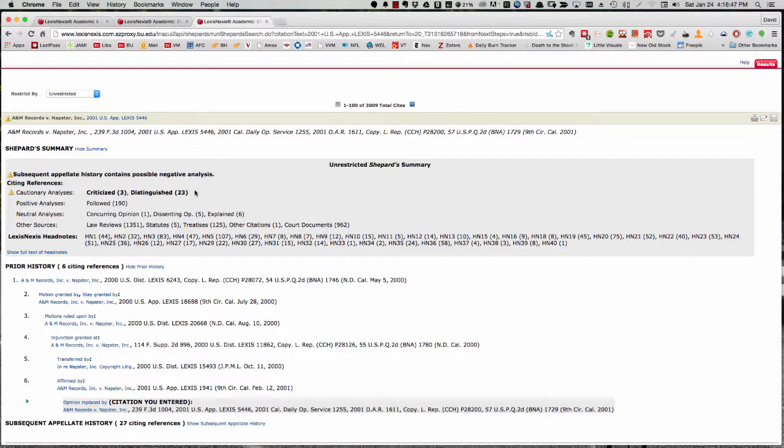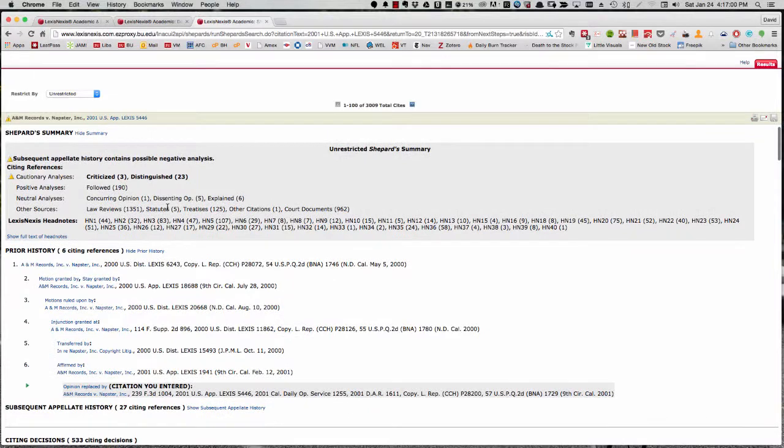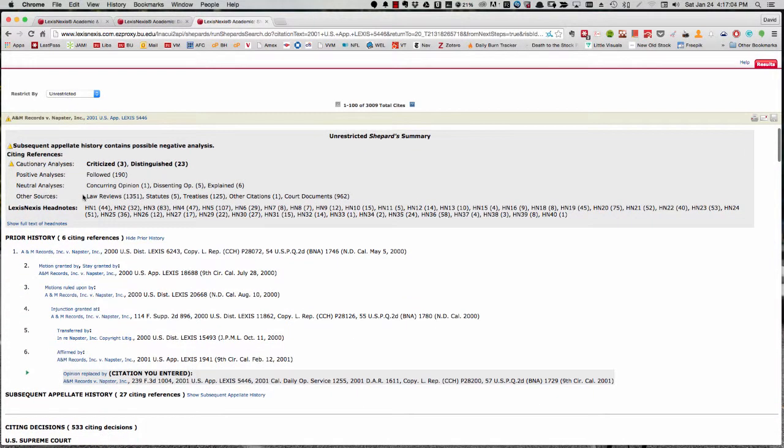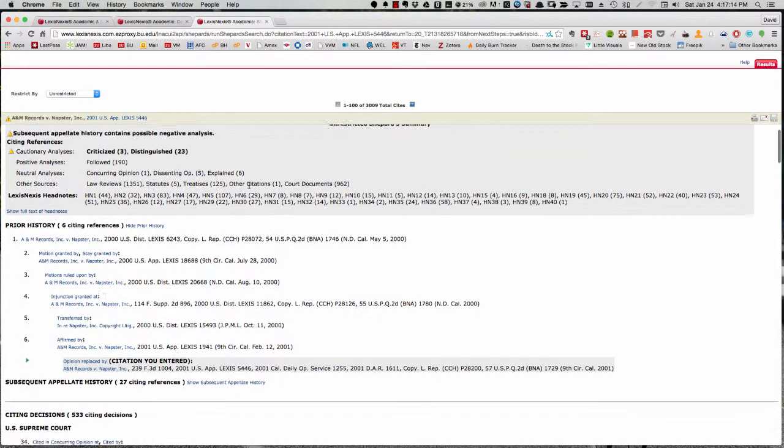So these cautionary analyses refer to subsequent judicial decisions that criticize or distinguish themselves from this decision, the decision that you're researching. And it also classifies the other following opinions, the other cases that cited it, as to whether they concur, follow it, dissent, or just offer some explanatory analysis.